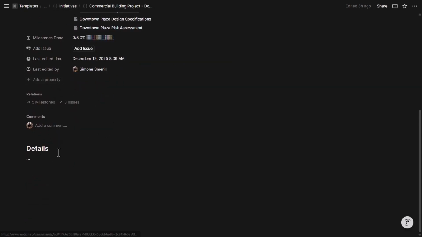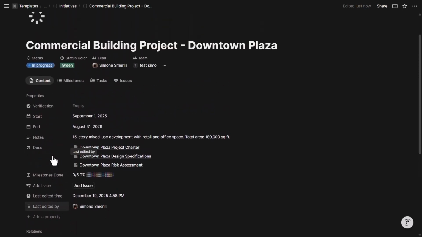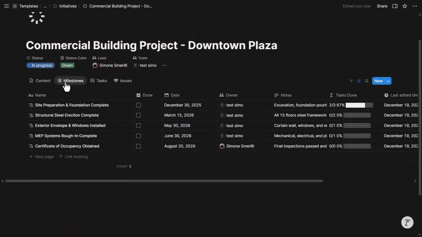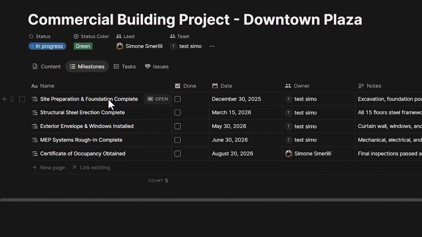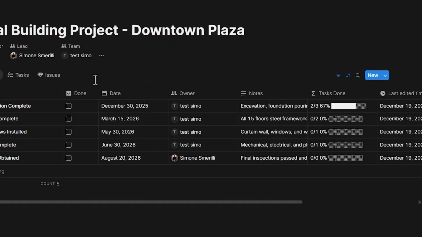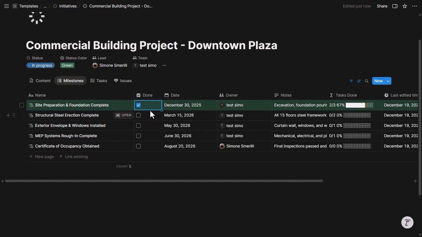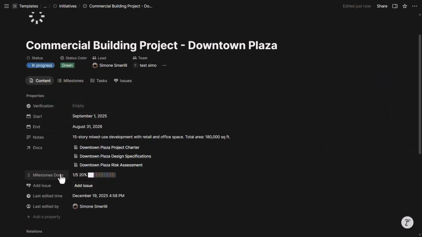The initiative page contains content, so you can write anything needed in here, just like you would in a Google Doc or Word document, where you can outline a plan and collaborate with others. So use it freely. If you want to see the more structured data for the initiative instead, you can use the tabs. Milestones contains all the milestones and the steps needed for this initiative, where I can also see the tasks done for that milestone, notes, the owner, and I can check it off right here. And this will increase the milestone done progress bar on the initiative content.